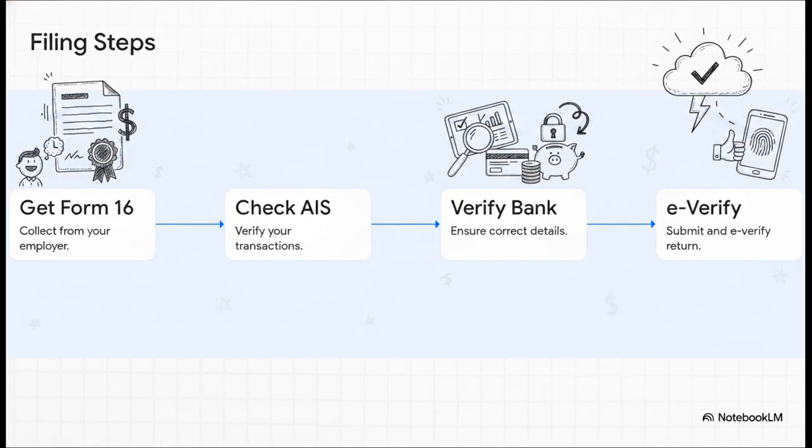So how do we get this done efficiently? Well, here are the essential steps you need to take. First, collect Form 16 from your employer. This outlines the tax they've already deducted. Next, check your Annual Information Statement, or AIS, to make sure all your financial transactions are accurately reflected there. Then, double-check your bank details so any refunds actually go to the right place. Finally, submit and, this is huge, e-verify your return. If you don't e-verify, the process isn't even considered complete.